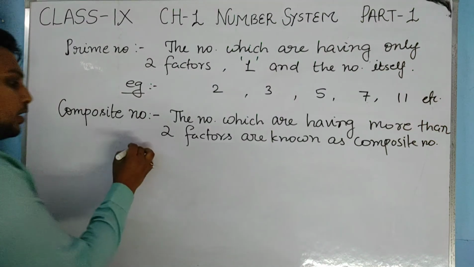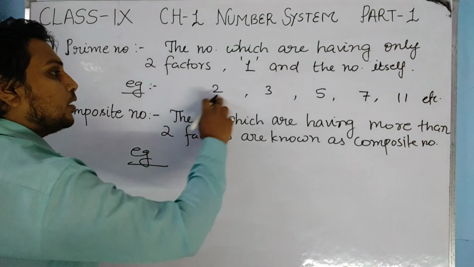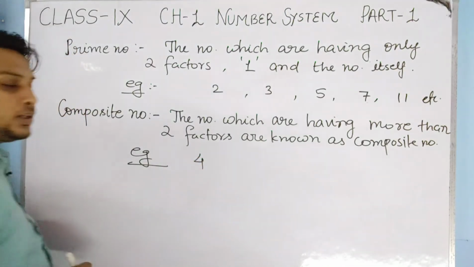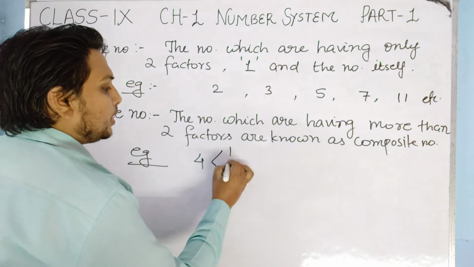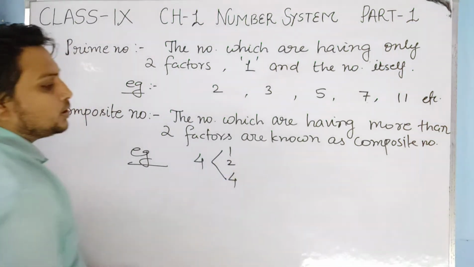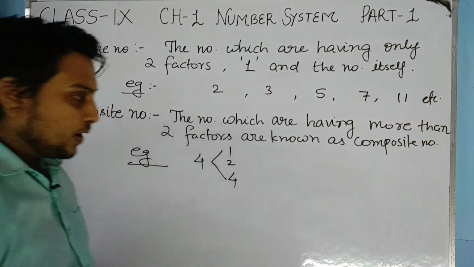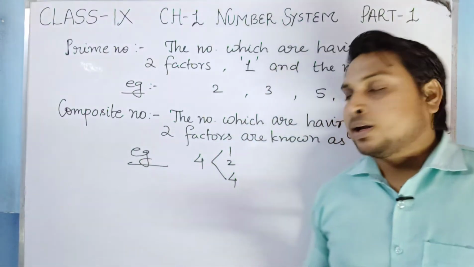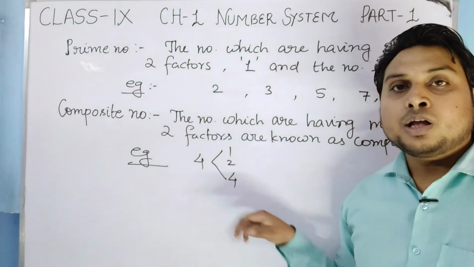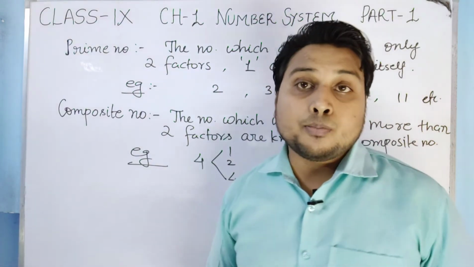For example 4. In the factors of 4, you can see 1 is there, 2 is there, 4 is also there. So 4 is having more than two factors, 1, 2 and 4. So that is a composite number.